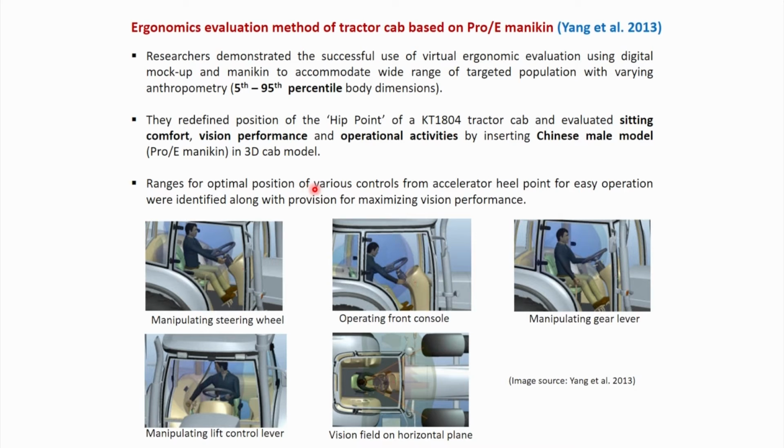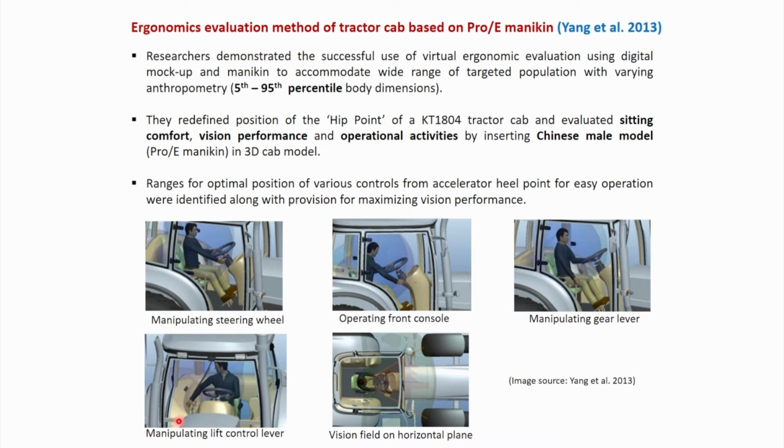Ranges for optimal position of various controls from acceleration heel point for easy operation are identified along with the provision of maximizing visual performance. So these are various images taken from that particular research paper where it is shown how that digital human model has been positioned in that tractor cabin and various types of operation is being performed.